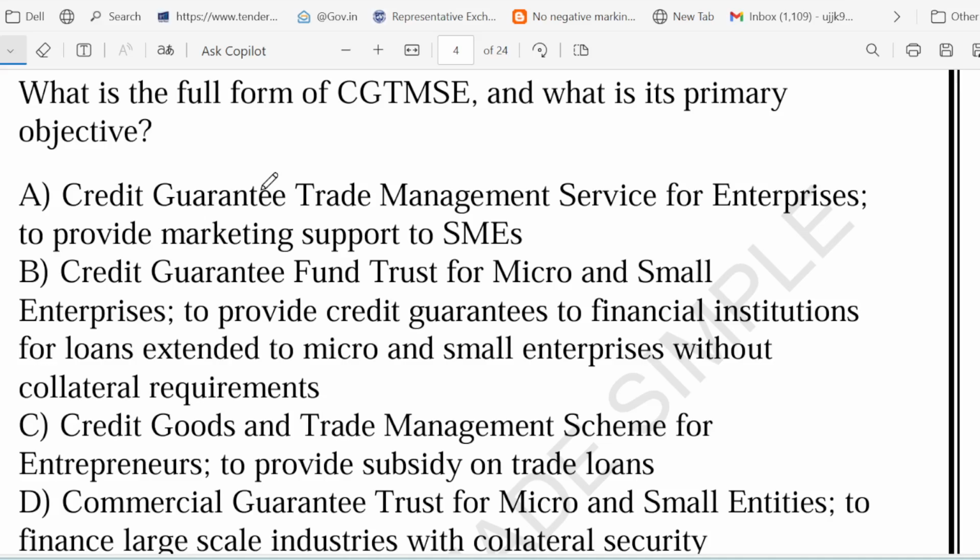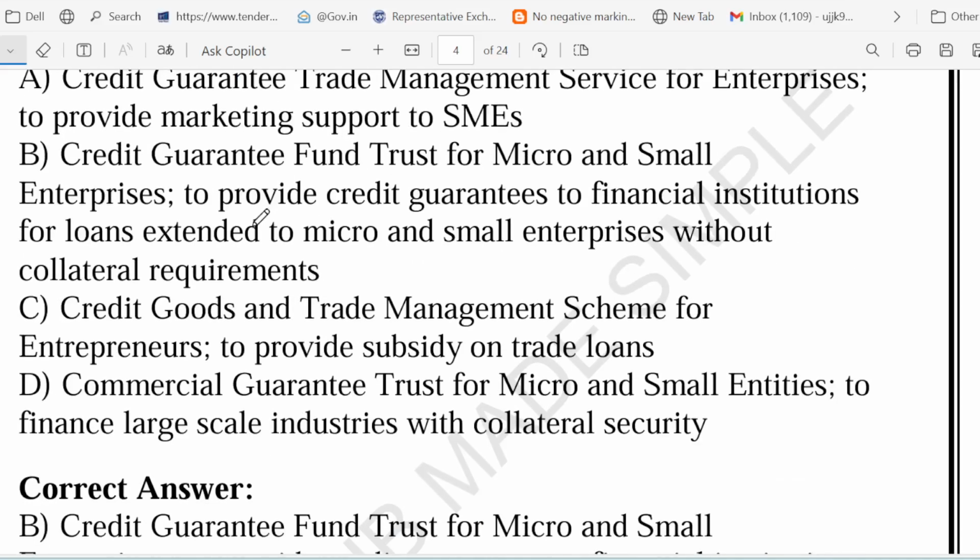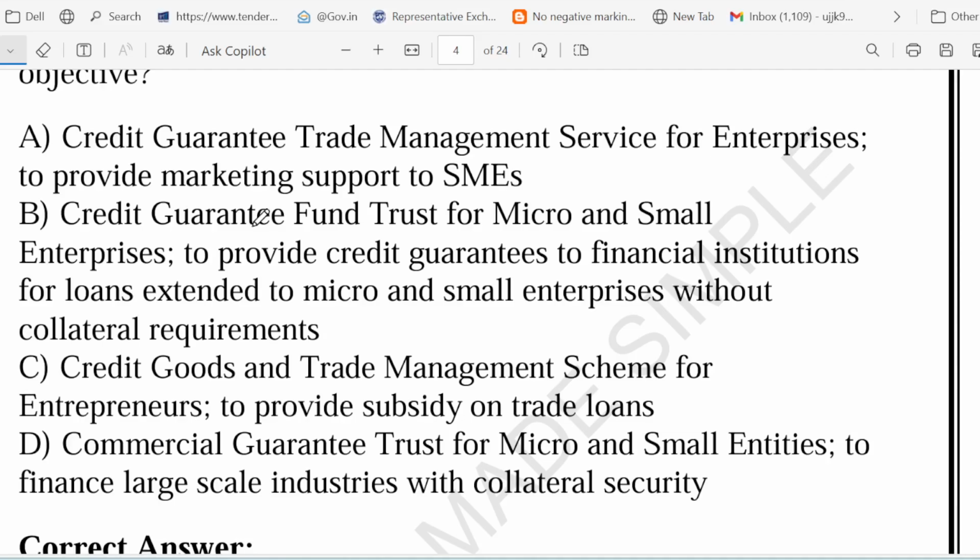So options are: A. Credit guarantee trade management service for enterprise to provide marketing support to SME. B. Credit guarantee fund trust for micro and small enterprise to provide credit guarantee to financial institution for loan extended to MSME. C. Credit goods and trade management services for entrepreneur to provide subsidy on trade loan. D. Commercial guarantee trust for micro and small entity to finance large scale industry with collateral security. I hope you know the answer very well, right?